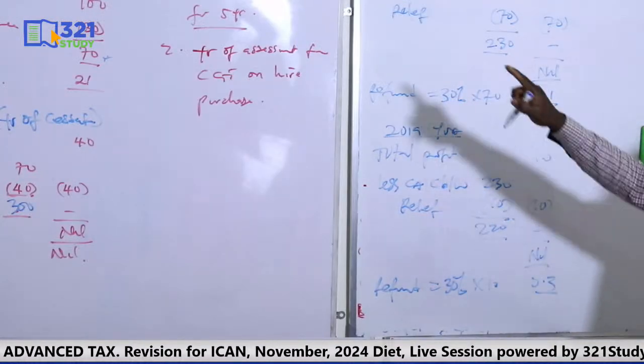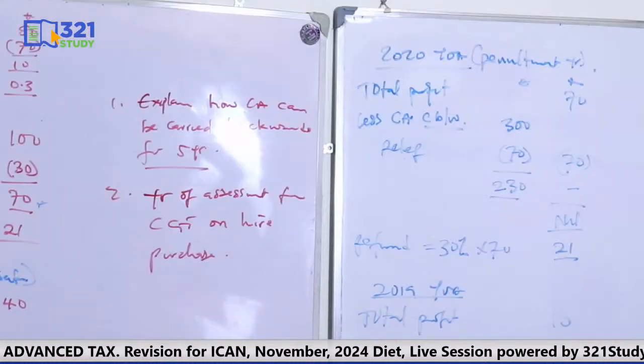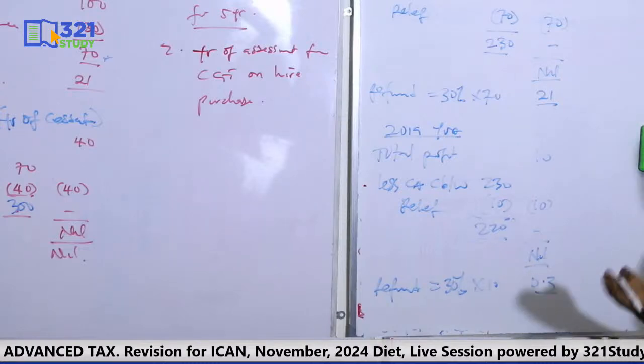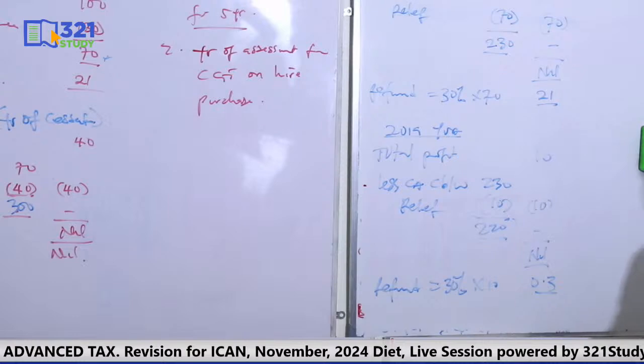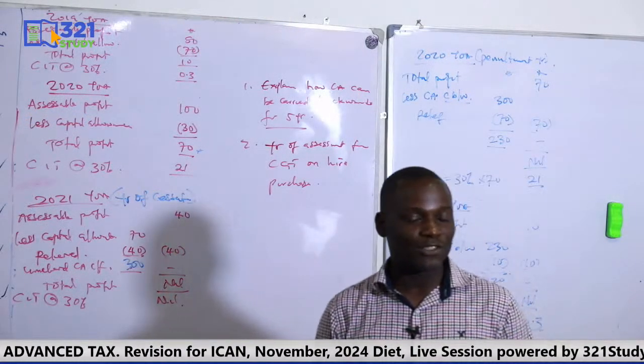So assuming I have information for 2018, I will do the same thing. That's how we do it till I relieve all. But once I get to the 5th year backward, if I still have any outstanding, that one is terminal and lost. I can't carry it beyond 5 years. That's just how you apply that.